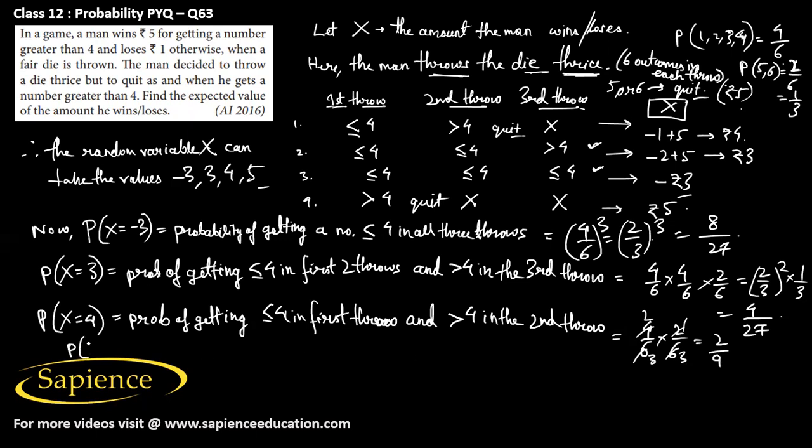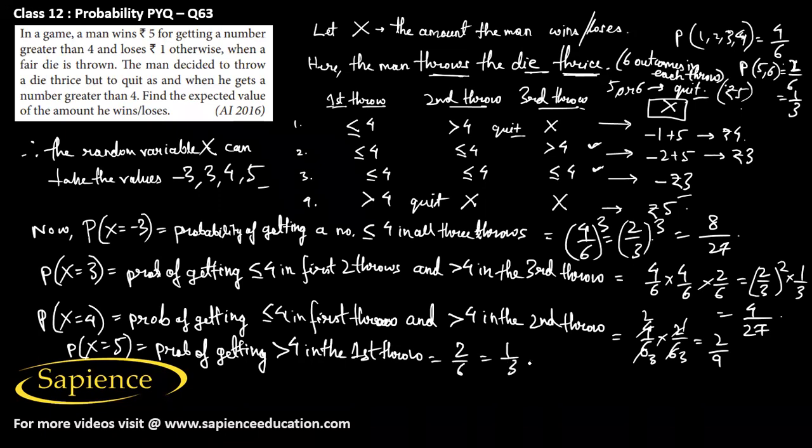And P of x equal to 5. It means the probability of getting greater than 4 in the first throw itself. So after that he will not play. So that will be 2 by 6, so that would be 1 by 3.